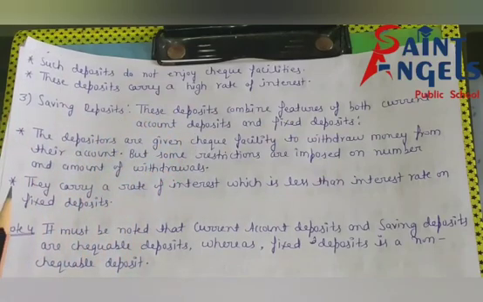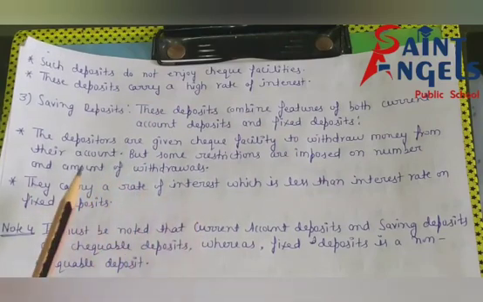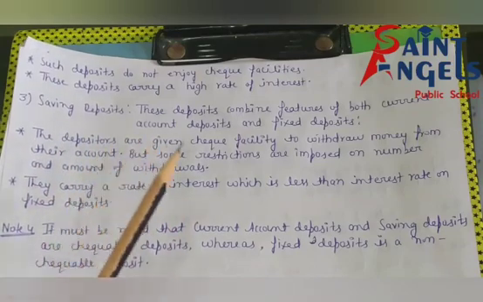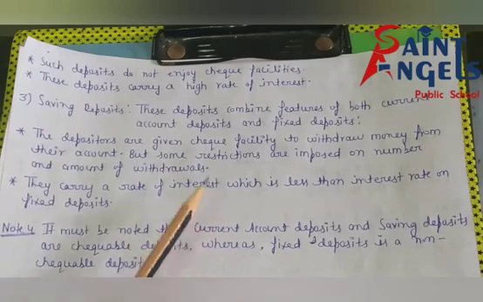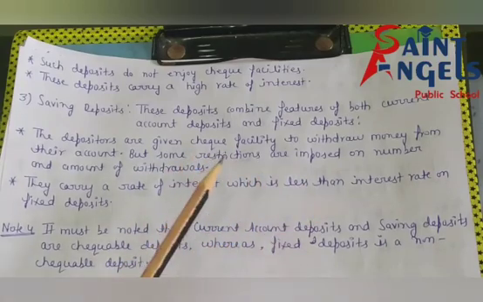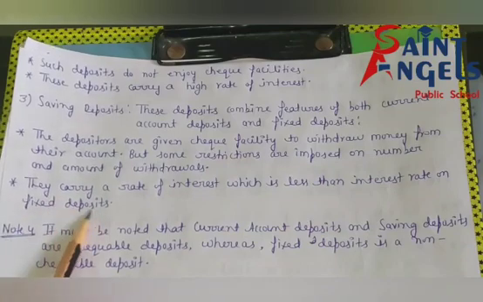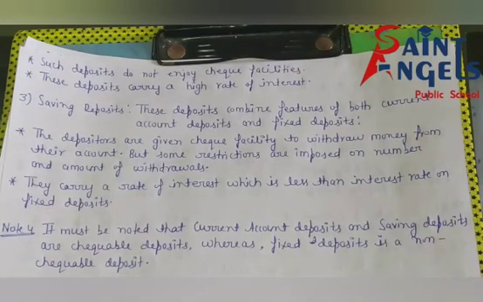See next point. They carry a rate of interest. We can say that in saving deposits, banks provide a rate of interest, but the rate of interest on saving deposits is less than the interest rate on fixed deposit. I hope this line is also clear. So we have discussed current account deposits, fixed account deposits, and third is saving deposits.